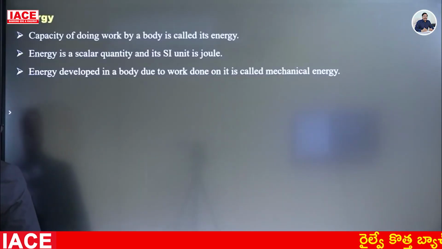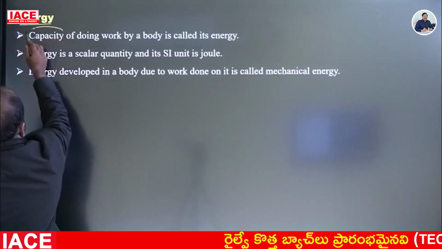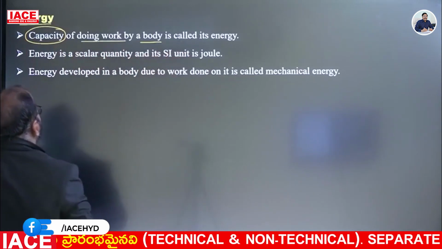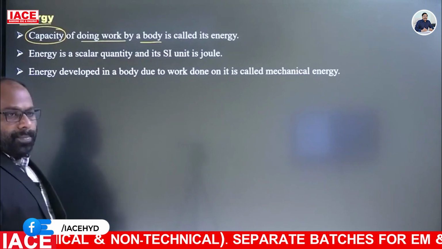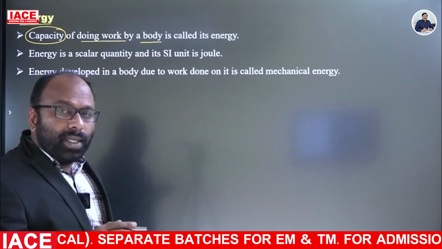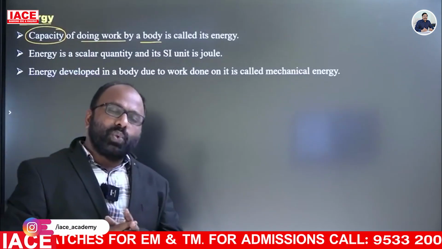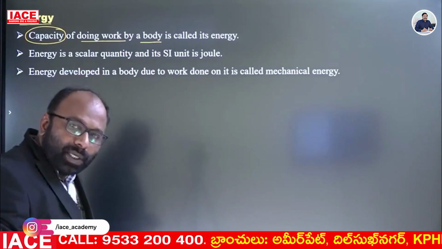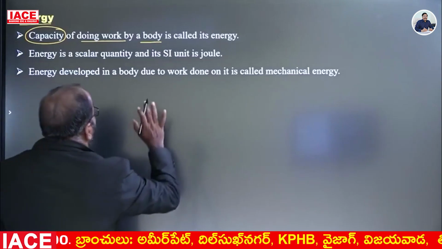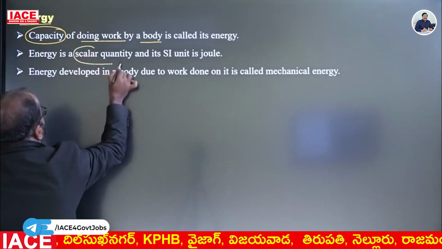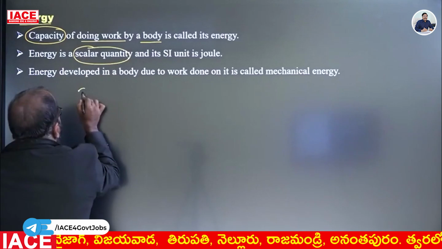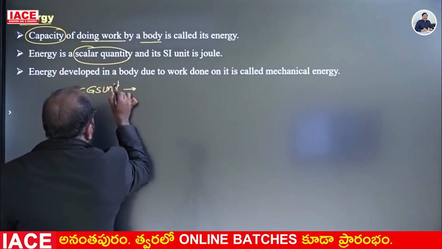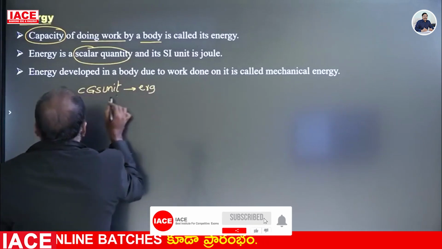Next one, energy. What is energy? Capacity of doing work by a body is called its energy. The ability or capacity to do the work is called energy. It is a scalar quantity and its CGS unit is erg, SI unit